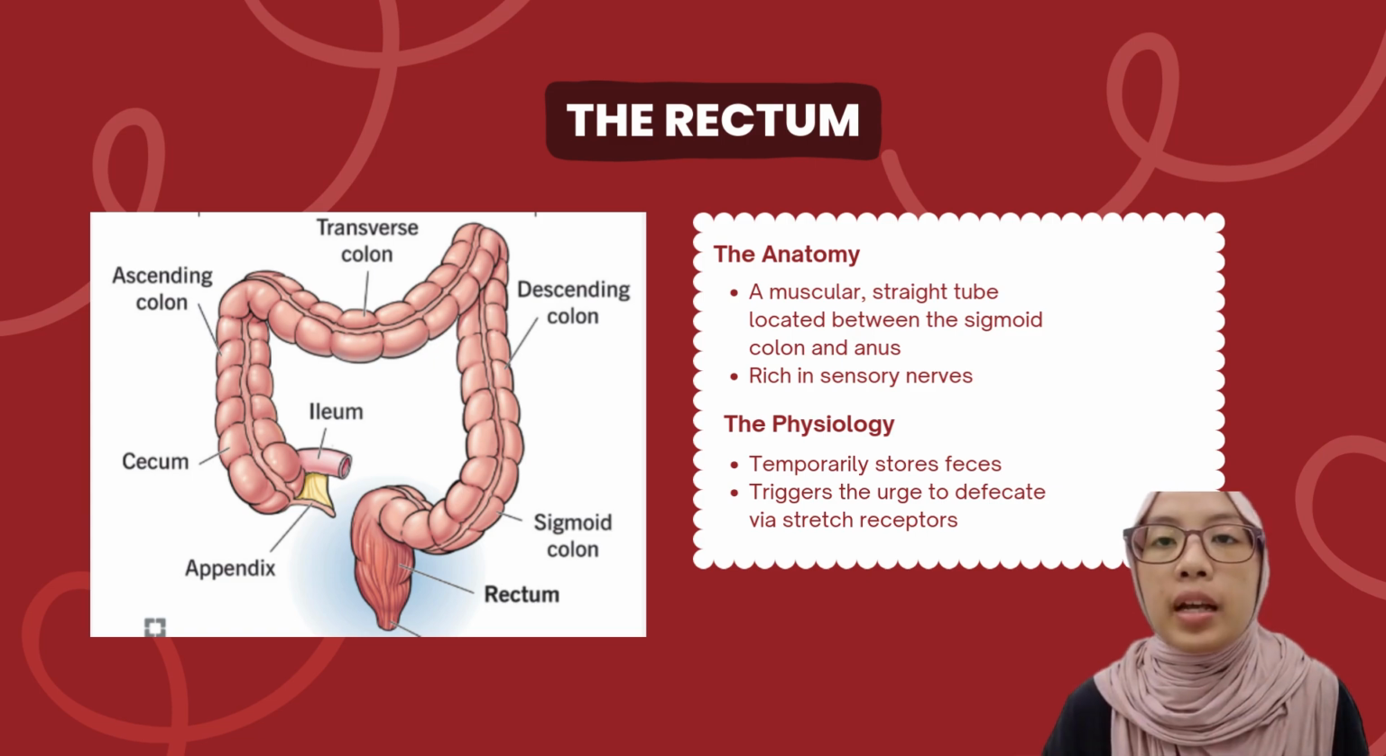Next is the rectum. It's a muscular tube located between the sigmoid colon and anus. It acts as a temporary storage site for feces and signals the body when it's time to defecate. Stretch receptors in the rectum play a crucial role in triggering the urge.